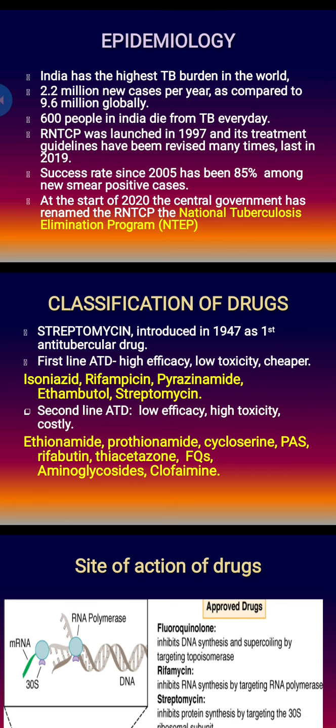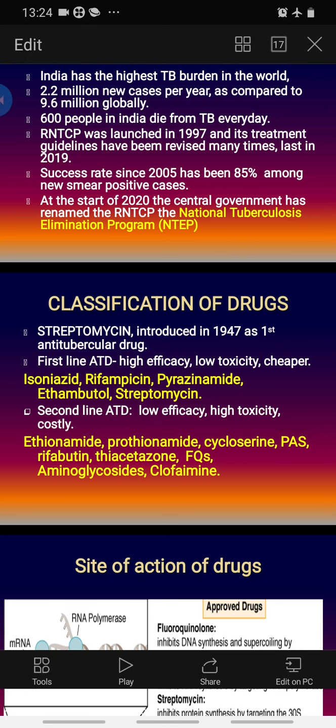How to determine whether a drug is first line or second line? First line drugs have high efficacy, low toxicity, and are cheaper. We have 5 first line drugs: isoniazid, rifampicin, pyrazinamide, ethambutol, and streptomycin. Streptomycin is the only injectable. The rest 4 drugs, isoniazid, rifampicin, pyrazinamide, and ethambutol, are the 4 oral first line agents.